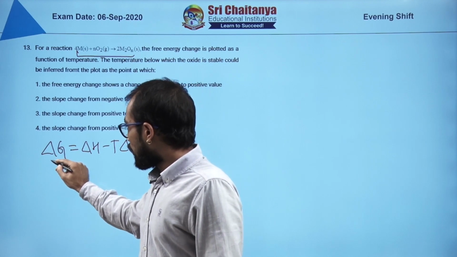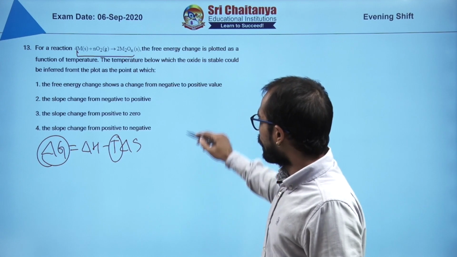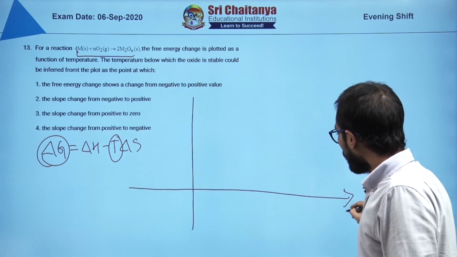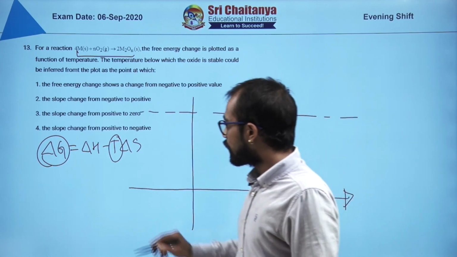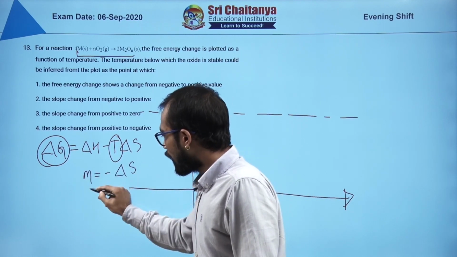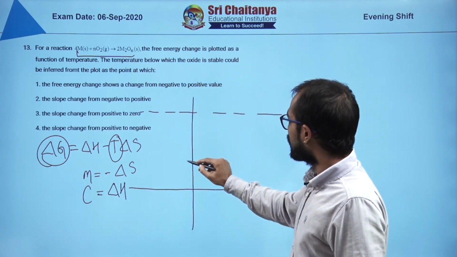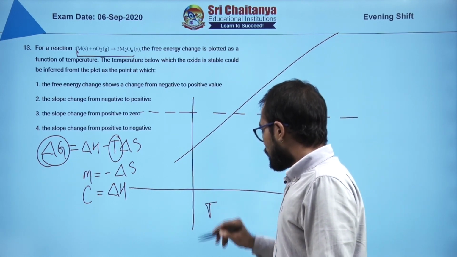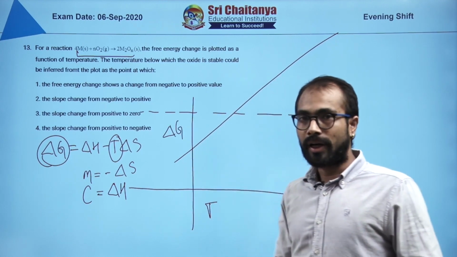Now if you are plotting delta G against temperature, you are going to get straight lines with the slope equal to minus delta S, and the y intercept is equal to delta H. You are going to get this kind of lines, right. So T is plotted on the x axis, and on the y axis delta G is plotted.